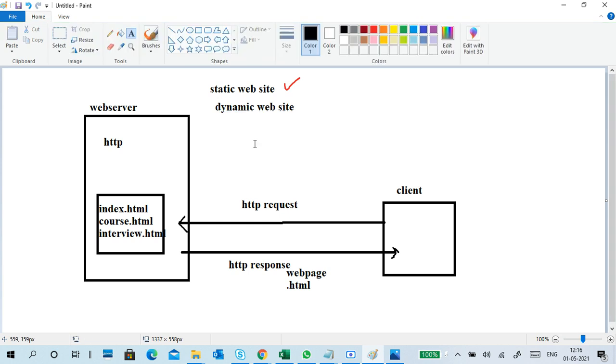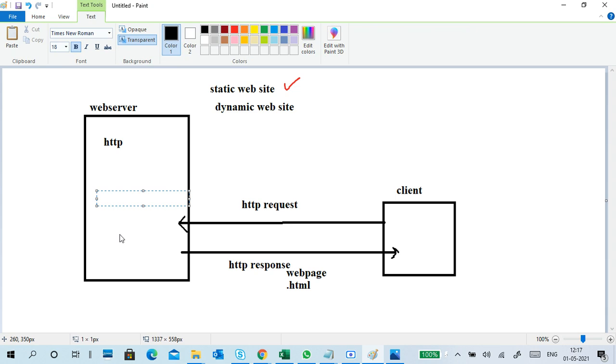What is a dynamic website? The client requests some information. You want some information from the web server. The web server receives the request. When it is a formal request, it's a basic page only, and it will display. But when we put some query in it, the web server first understands the query, and it checks its application.